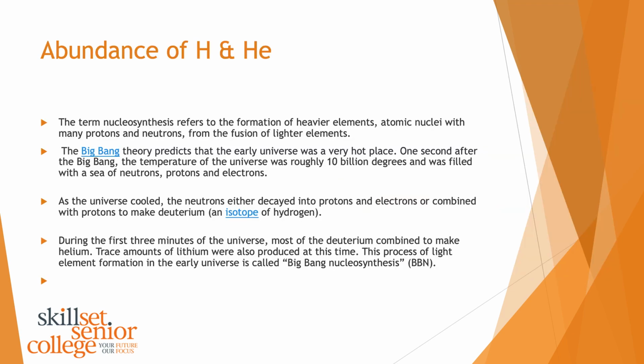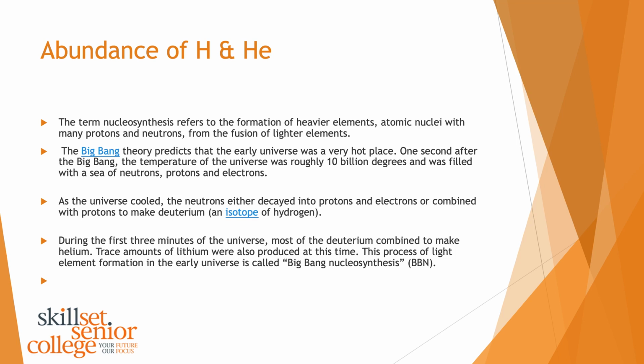The abundance of hydrogen and helium we talked about last year, but I'm going to just add another layer of complexity to what we know. So there's a term called nucleosynthesis, and it refers to the formation of heavier elements, so the atomic nuclei with many protons and neutrons, from the fusion of lighter elements. So we've talked about nuclear fusion before. The Big Bang theory predicts that the early universe was a very hot place. 1 second after the Big Bang, the temperature of the universe was roughly 10 billion degrees and was filled with a sea of neutrons, protons, and electrons.